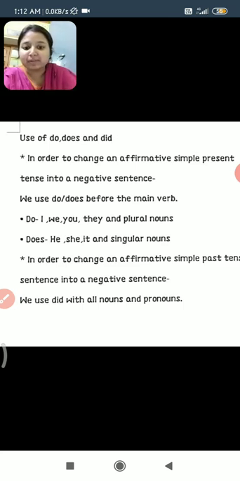Now we will talk about simple past. If any sentence is in simple past tense and we have to change it into a negative sentence, we have to use did.